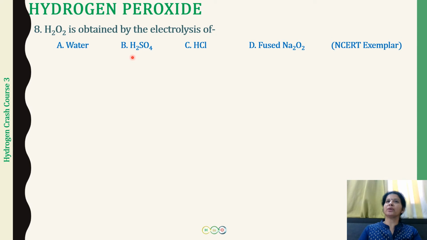In case you want to have a detailed understanding of the reaction, please go back to lecture number 12. Right, along with this, one more thing which I want you to remember is there is one more way in which we can prepare hydrogen peroxide industrially, and that is by the auto oxidation of 2-ethyl anthraquinol.